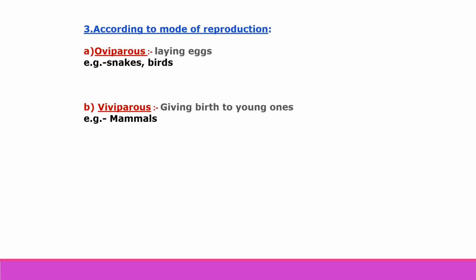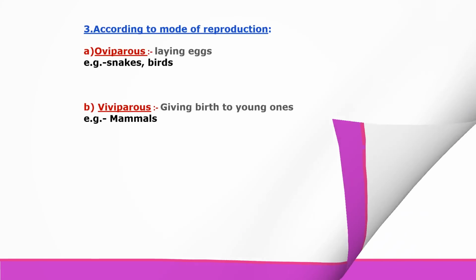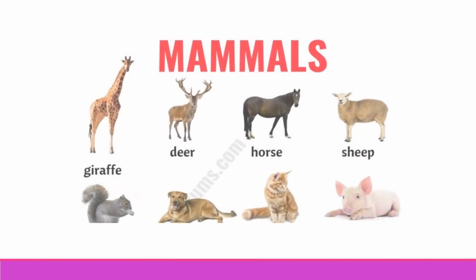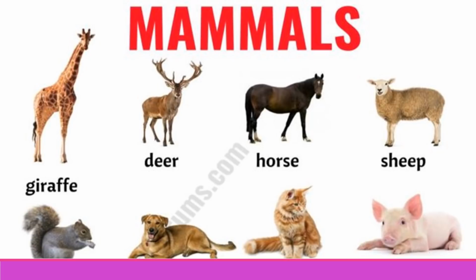What is meant by mammals? Mammals are warm-blooded animals which have hair or fur and which give birth to their young ones. That is called mammals. In this picture, whatever animals you are looking at, children, they are giving birth to their young ones. Okay, and due to that, they are called mammals.